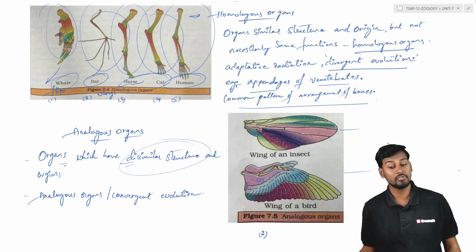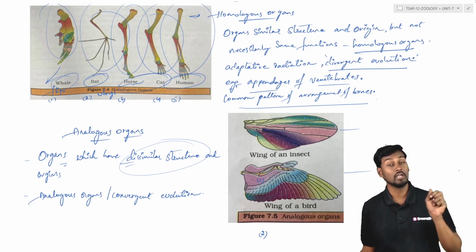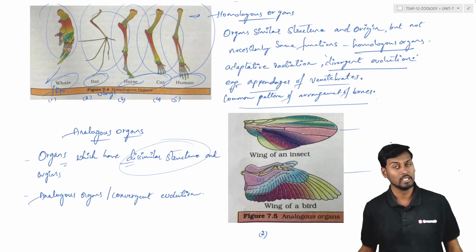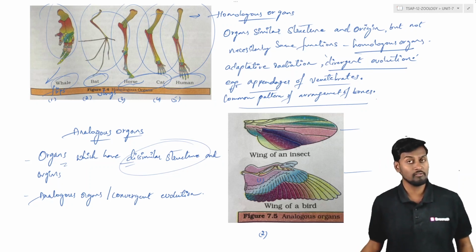They are very much different in terms of flying, but we can say that these are the organs which are having dissimilarity in terms of structure, dissimilarity in terms of origin, but they are showing the same kind of function. So దాని యొక్క structure, దాని యొక్క internal organization, internal arrangement of the bones, anatomy పూర్తిగా different ఉంటది, కానీ they are doing the same function.